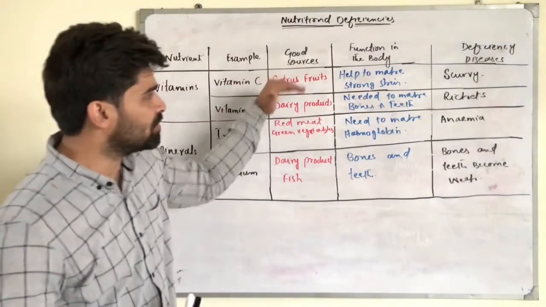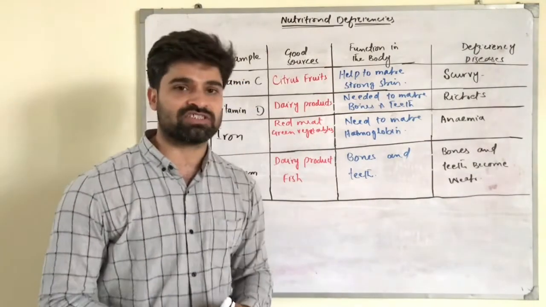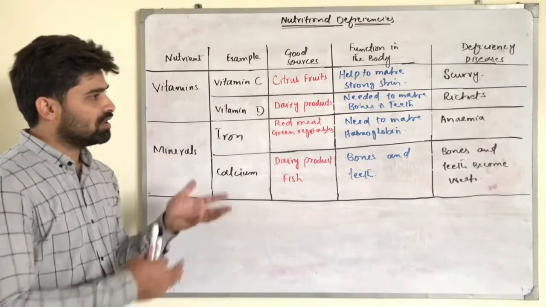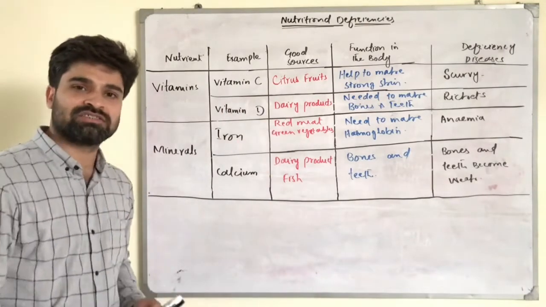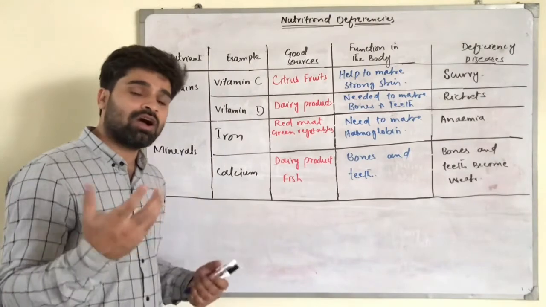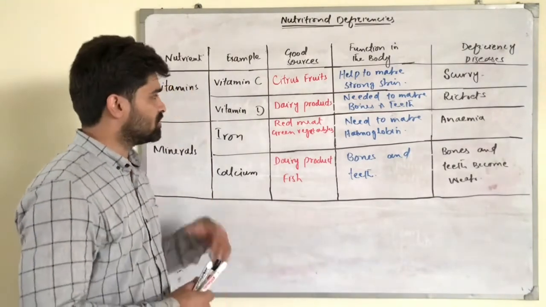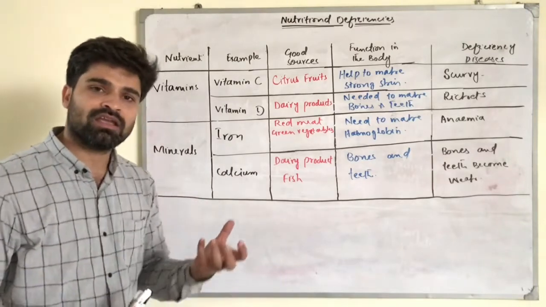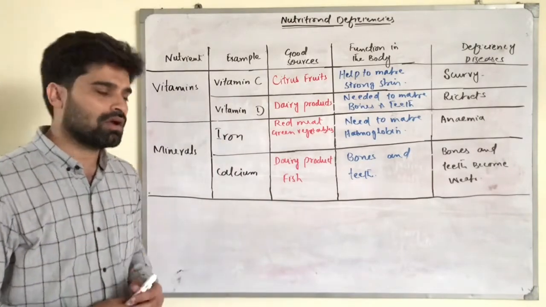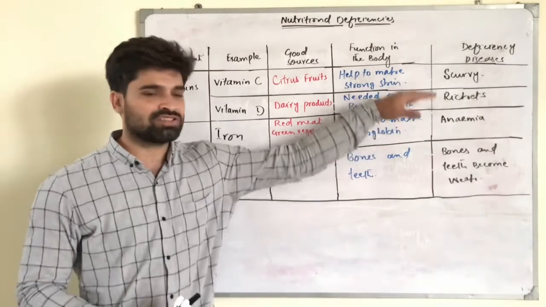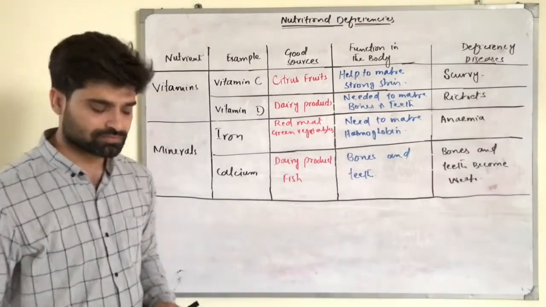So that was all about the nutritional deficiencies, and that table shows us how deficiency in the nutrients will result in some diseases.